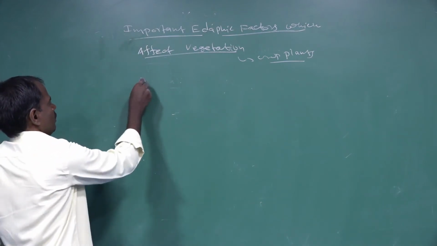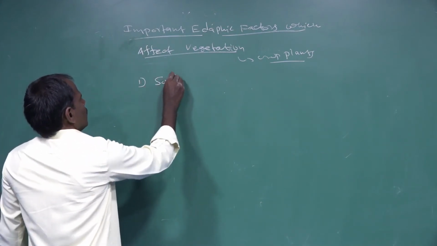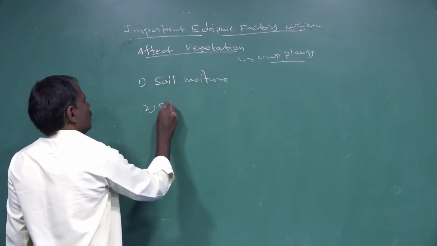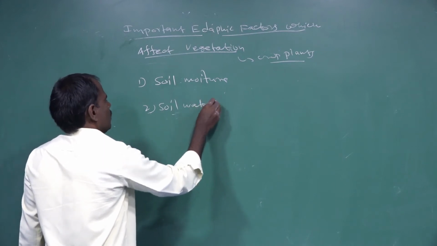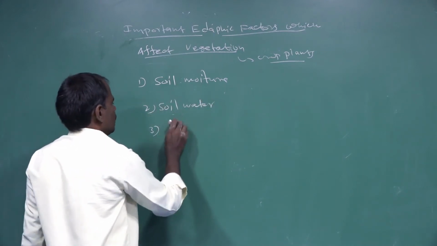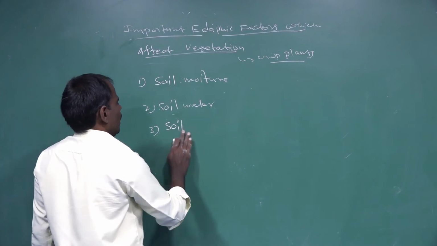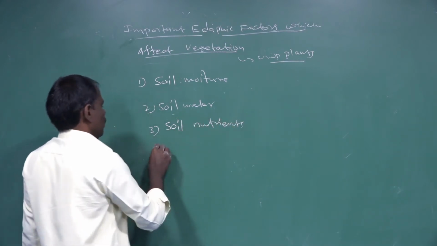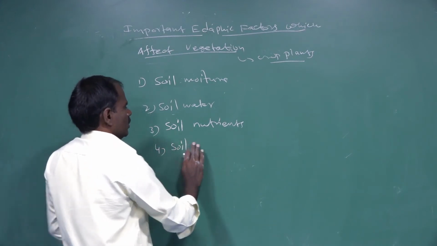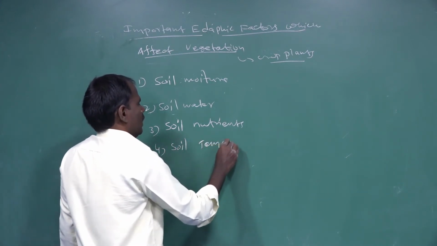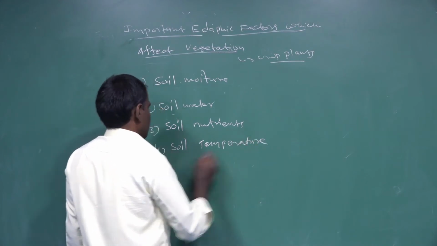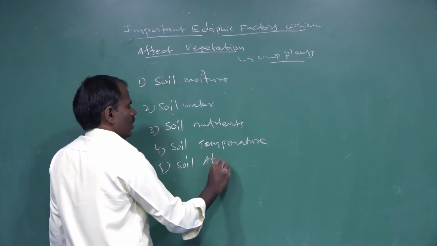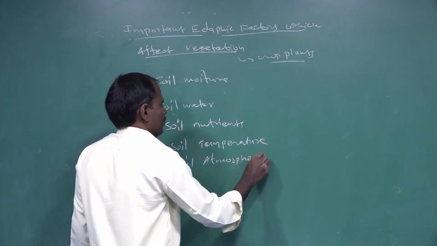The first one is soil moisture. The second one is soil water. The third one is soil nutrients. The fourth one is soil temperature. The fifth one is soil atmosphere.